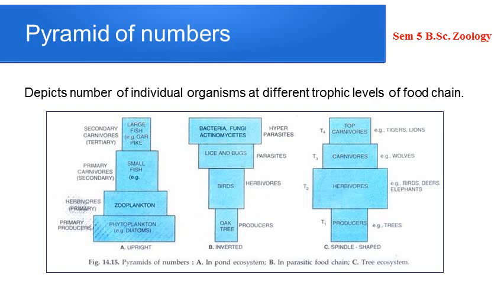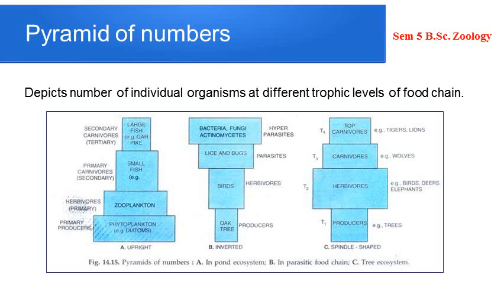For the pyramid of numbers, you can see the three figures given in the slide. The first one is represented in the pond ecosystem, where the number of individuals in the producer trophic level is more than in the next higher trophic level, zooplanktons, and it keeps on decreasing as we go up the ladder, right?